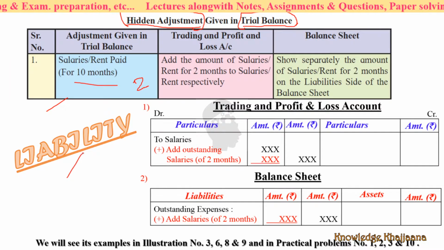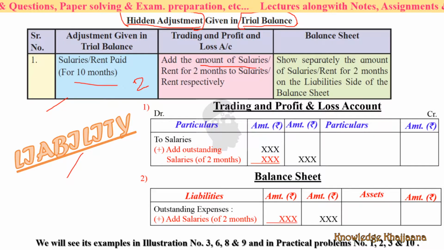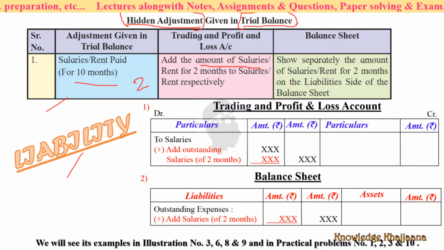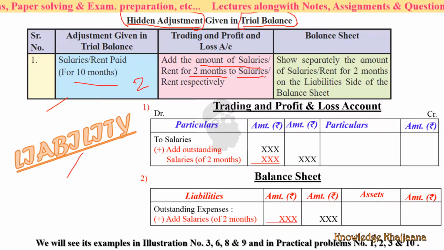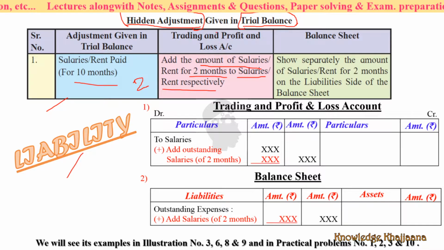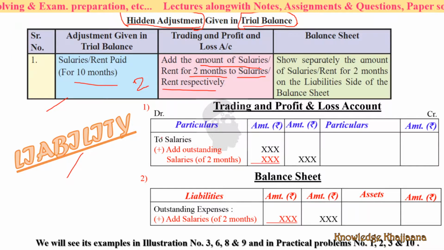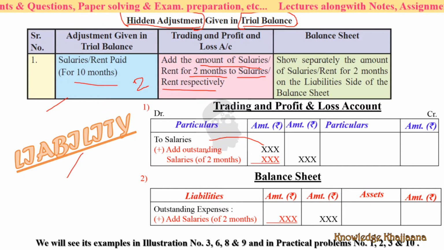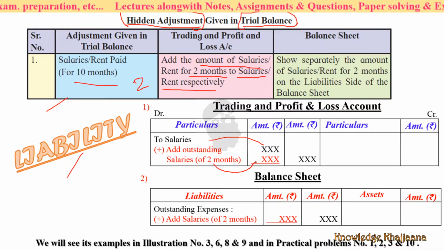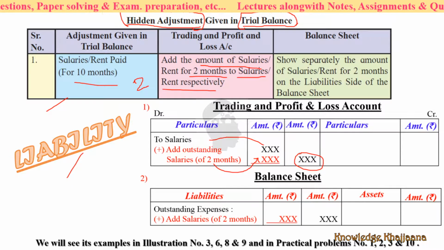Means it is a liability for us, a liability for the partnership business. So what should be done? Add the amount of salaries or rent, whatever it is, which is pending for 2 months, to the salaries or rent respectively in the profit and loss account. So in the profit and loss account, debit salaries, whatever would be the earlier amount, add the outstanding salaries of 2 months, and this would be the total amount due on account of salaries.